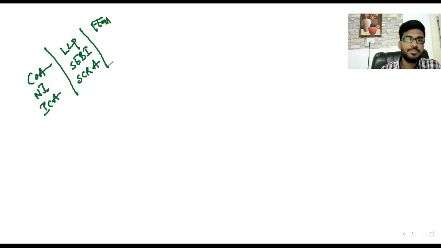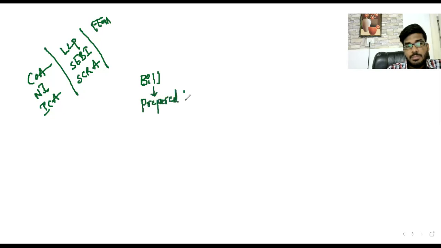So listen carefully. First of all, how is an act formed in India? Basically, first of all, the bill is prepared. The bill is prepared by a drafting committee.